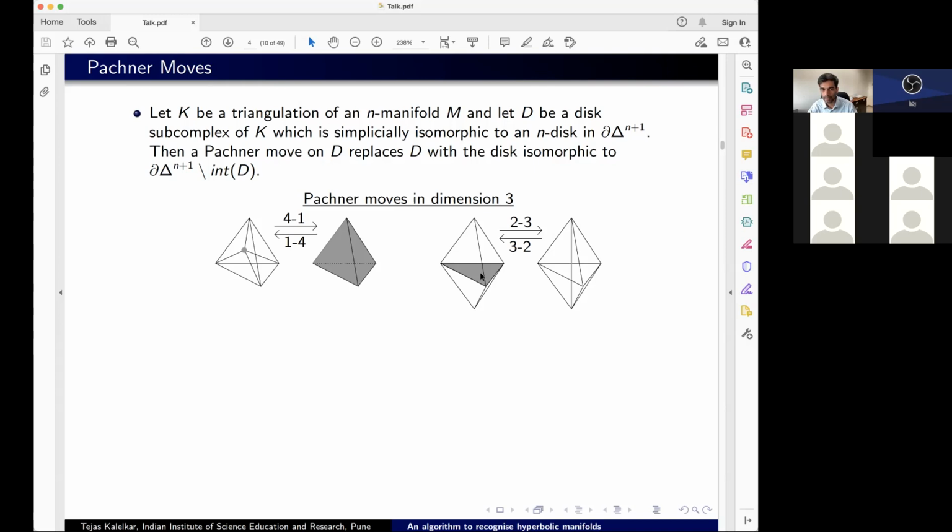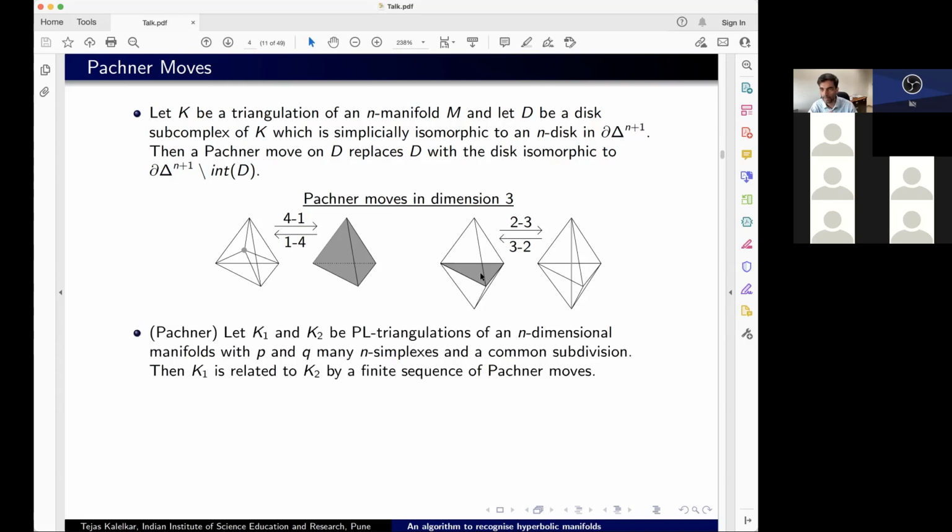And the reason these Pachner moves are important is because of this theorem of Pachner, which says that if you have two PL triangulations K1 and K2 of an n-dimensional manifold with P and Q many n-simplexes and a common subdivision, then K1 is related to K2 by a finite sequence of Pachner moves. So given any two triangulations of this same manifold, you can go from one to the other by just making these local changes along the way. And in finitely many steps, you can start out with K1 and end up with K2.